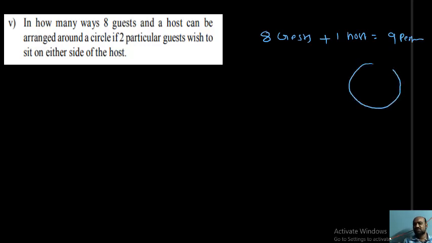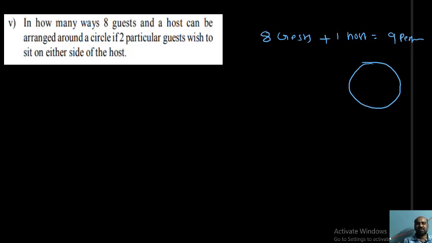Students, next question. In how many ways can 8 guests and a host be arranged around a circle if 2 particular guests wish to sit on either side of the host? Okay. So 8 guests plus a host gives 9 persons. Without any condition, these 9 persons can sit around the table in 9 minus 1 factorial ways, that is 8 factorial ways. What is the condition?